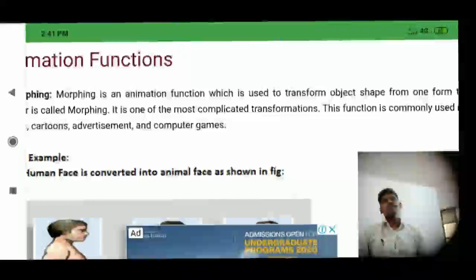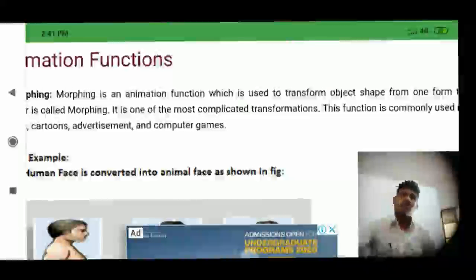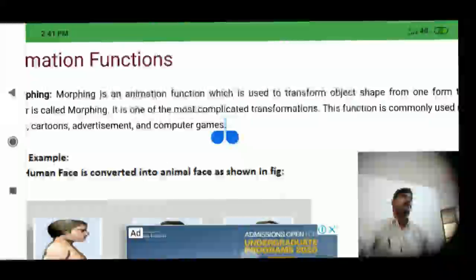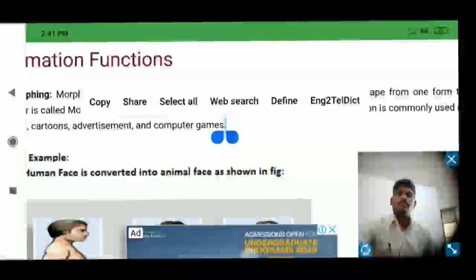That is nothing but transforming object shape from one form to another form.